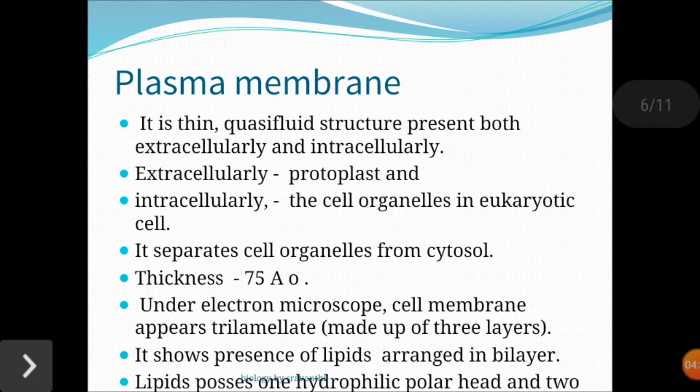Next, coming to the plasma membrane. The plasma membrane is a thin, squamous structure present both extracellularly as well as intracellularly. Extracellularly, it is present around the protoplasm, and intracellularly, it is present around most of the cell organelles. So it separates the cell organelles from the cytosol.